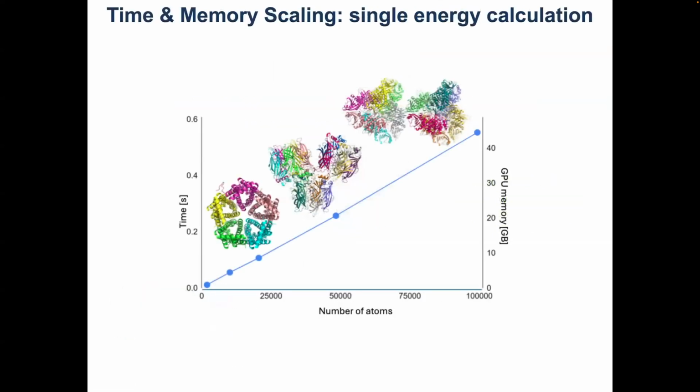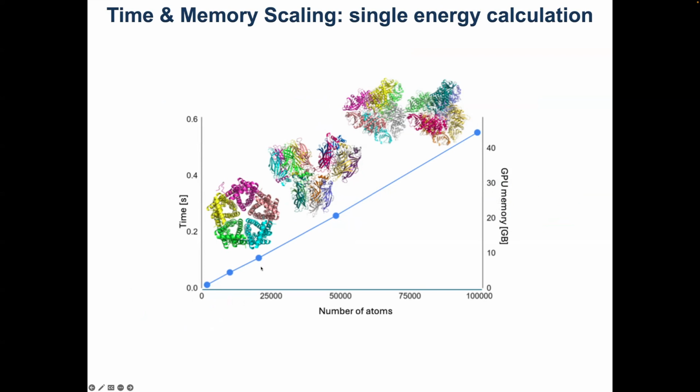And so here I'm showing you an example of how long these calculations take. This is time as a function of the number of atoms in the molecule you try, and this is how much GPU memory it takes.